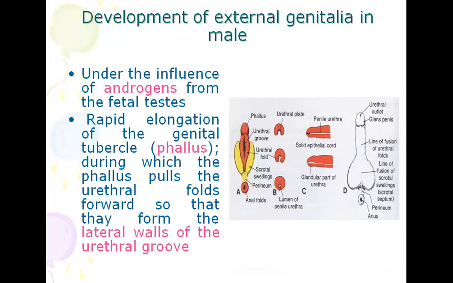Under the influence of androgen from the fetal testis, rapid elongation of the genital tubercle forms the phallus, during which the phallus pulls the urethral folds forward so that they form the lateral walls of the urethral groove. You can see in this diagram, the phallus.